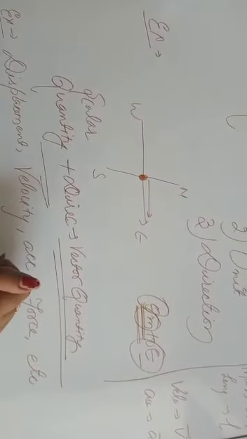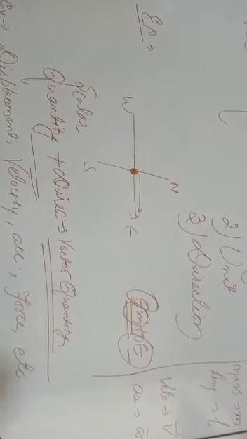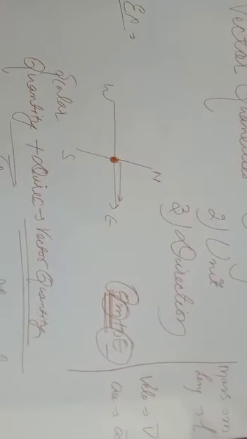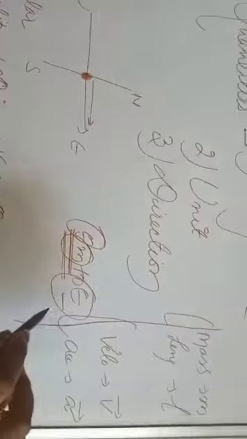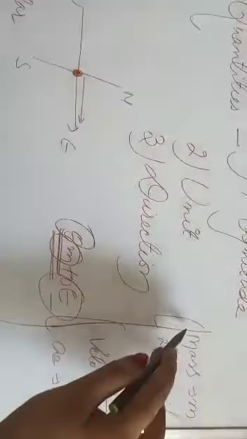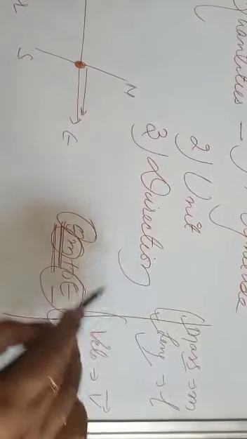Displacement, velocity, acceleration, force, etc. are some of the examples of vector quantity. Here at the right of the board, I have explained with two examples the expression of scalar and vector quantity. If I am dealing with a scalar quantity, I say mass is scalar, length is a scalar. Simply we write it with a small letter.